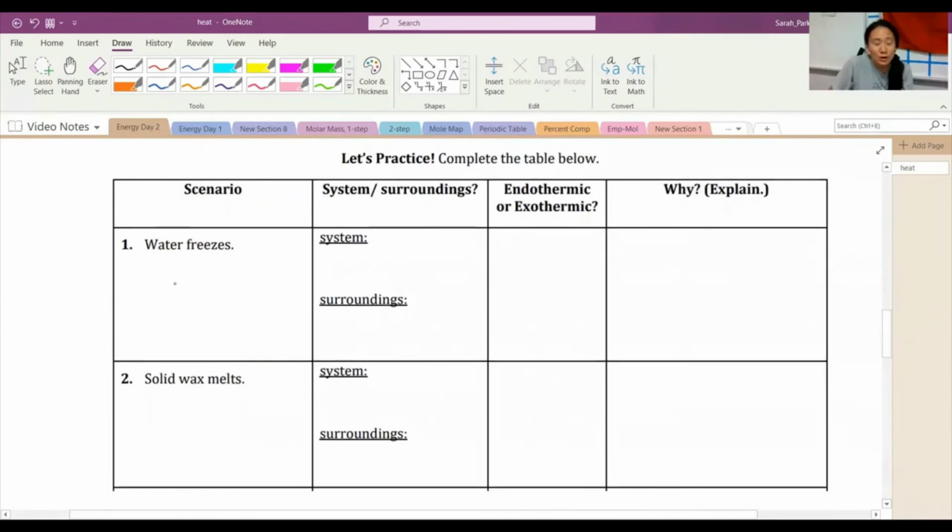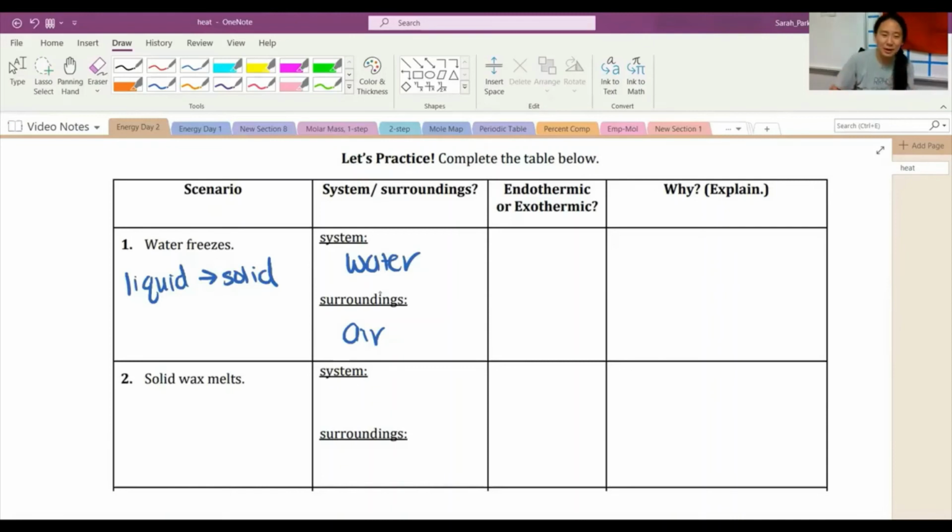A couple more examples. When water freezes, you've got to think, that means it went from a liquid to a solid. So the system is the water itself. The surroundings are going to be the air. So why would it freeze? How does liquid water become ice? Where does heat have to go?